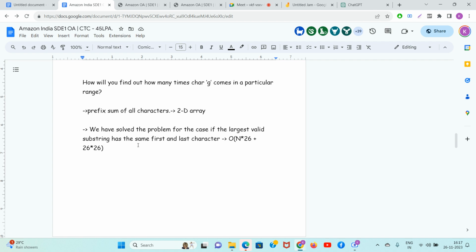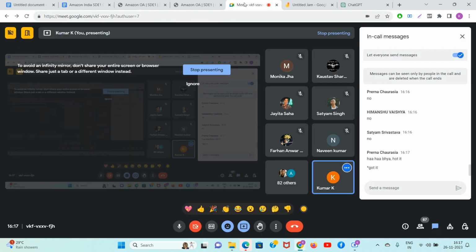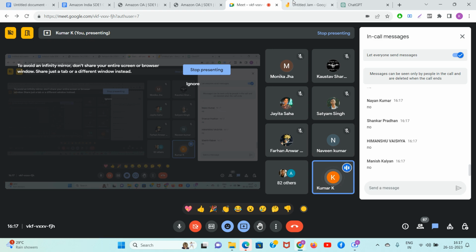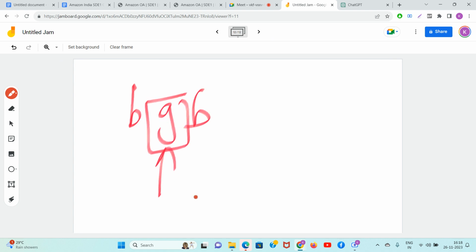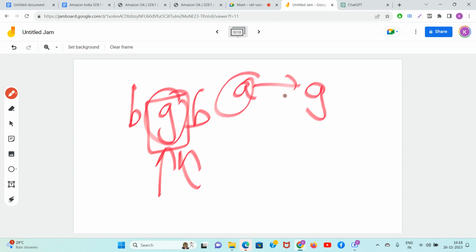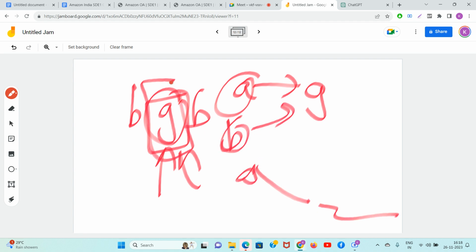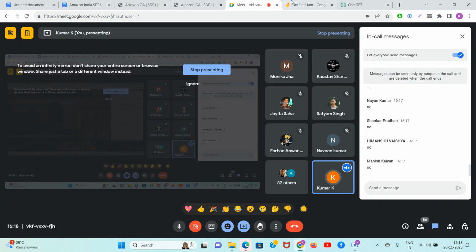Now guys, tell me, did Amazon tell you that the first and last character should be the same? Please write yes or no in the chat. Did Amazon say that? Jayant is saying, what if the character is occurring only once? So what is the big deal, Jayant? The first occurrence is this, the last occurrence is also this. Check the intersection with A, perfect, it is valid. A is neither coming outside nor inside. It is valid with B too, valid with all of them. Done. This is our answer. It's fully easy, Jayant.